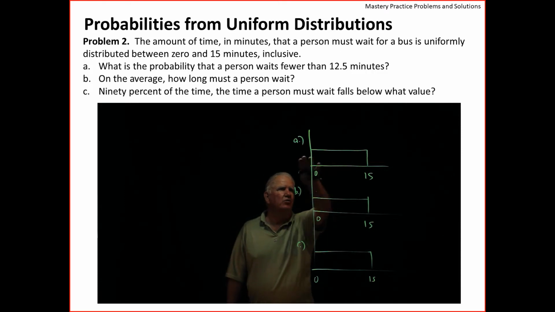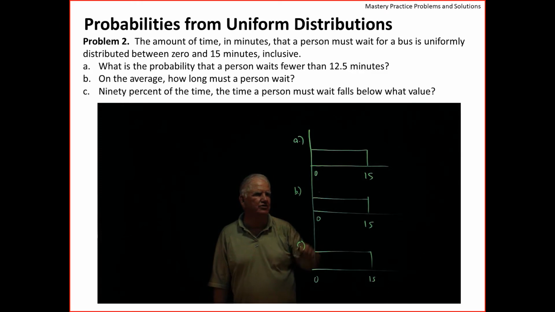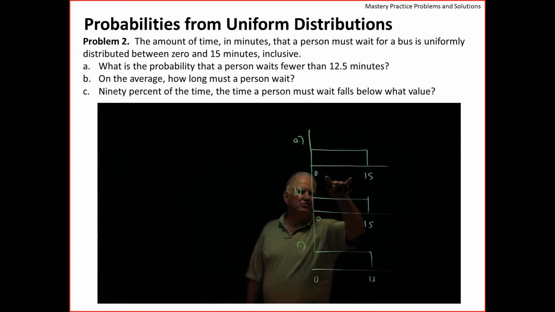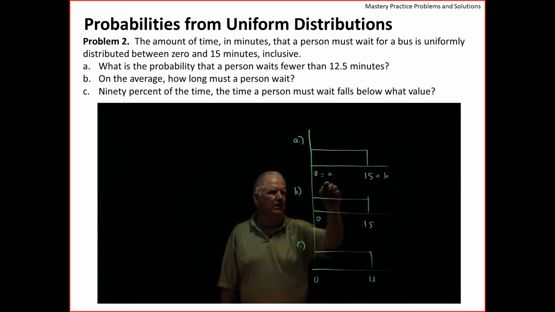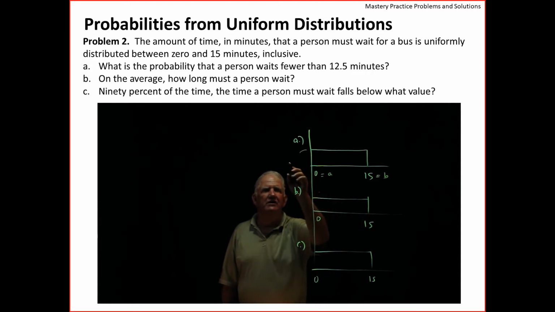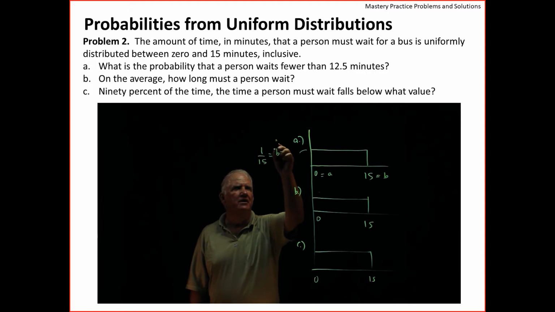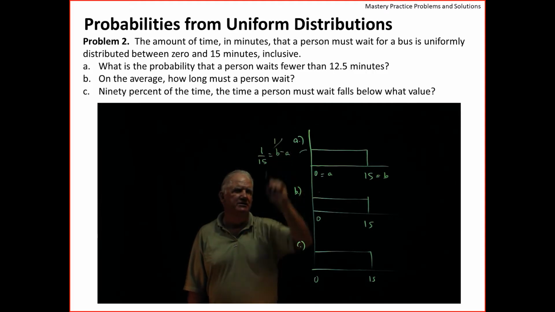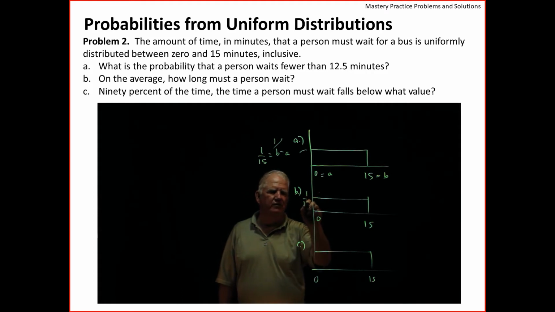I didn't label what this height is here, and it's always the case for uniform distributions that the height is 1 over the difference between the maximum and the minimum. This is called B, this is called A, right? And this height is always, in this case, 1/15th, which is 1 divided by B minus A. So that value is 1/15th, this value is 1/15th.